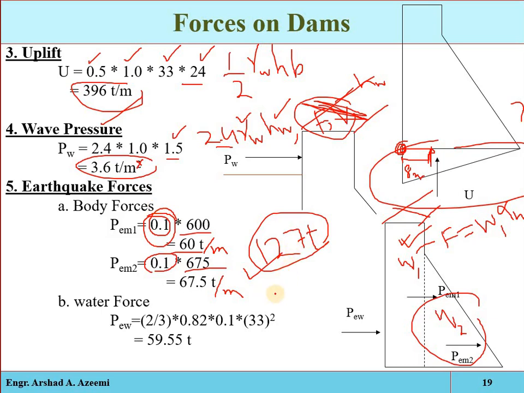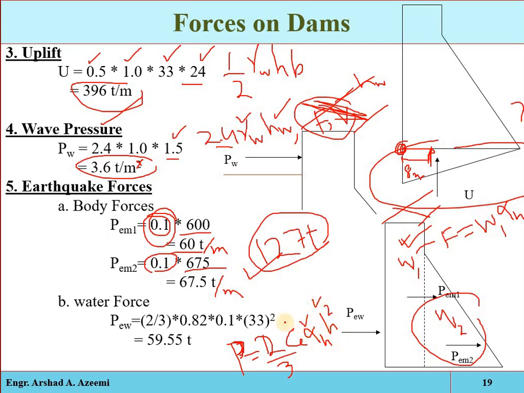And the hydrodynamic pressure in the water due to the horizontal acceleration of the earthquake, remember, is equal to 2/3 times Ce, which is equal to 0.82, that is Kahn's coefficient, multiplied by the horizontal seismic coefficient and h squared, the height of the water in the reservoir.